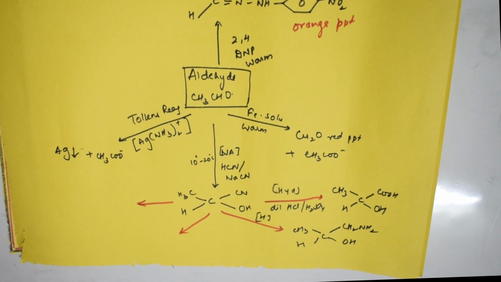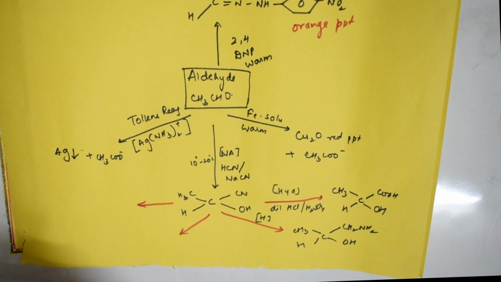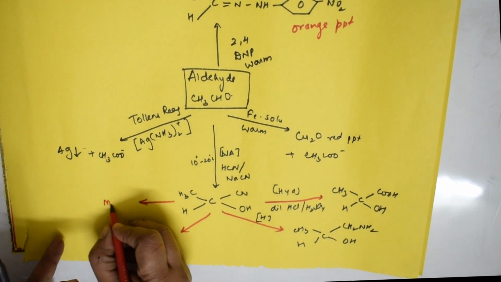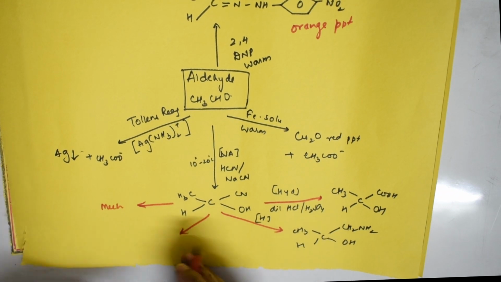Clear, students? Now, for the cyanohydrin part, you have to study the mechanism, how nucleophilic addition happens. Please watch that. There is no place here, so I will mention the mechanism elsewhere.